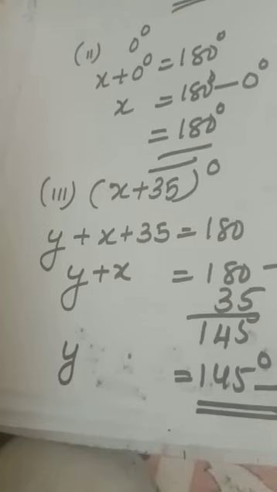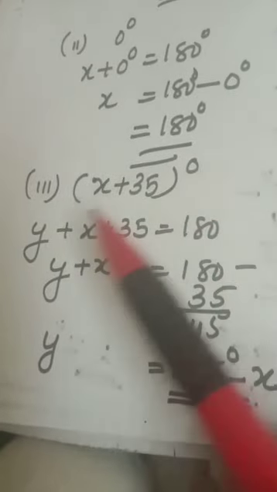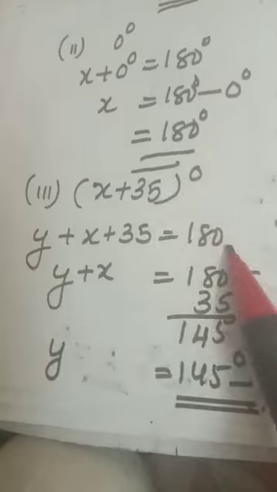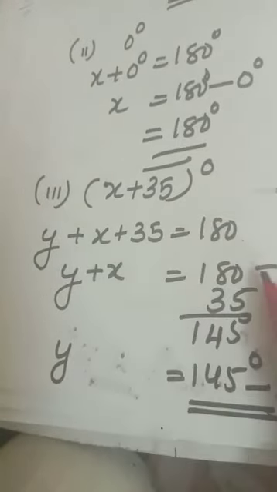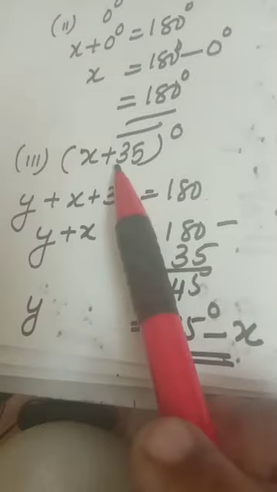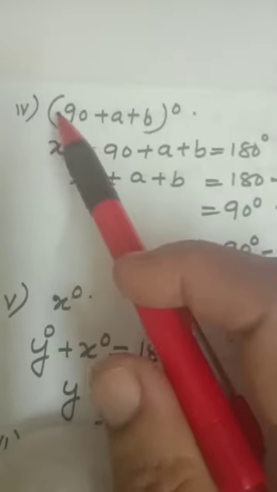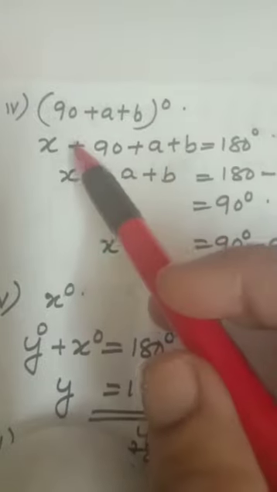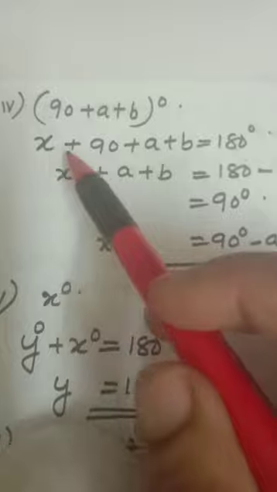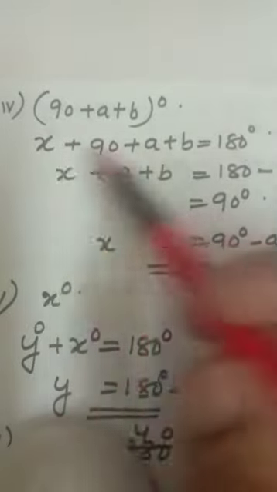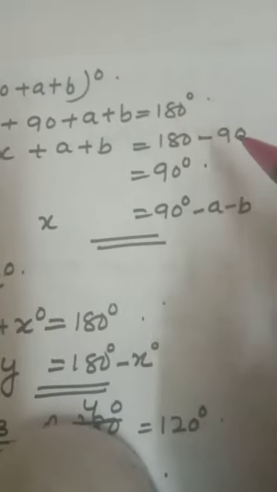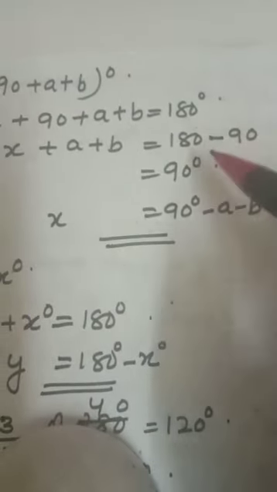Now, x plus 35 degrees. Suppose y is the supplementary angle. When you add, you will get 180 degrees. Y plus x plus 35; the 35 will be moved that side, it will be subtracted. You will get the supplement angle of x plus 35. Next, 90 plus a plus b: supplement of this angle, I suppose x. When you add these supplementary angles, you will get 180 degrees. 90 degrees will move that side, minus 90.